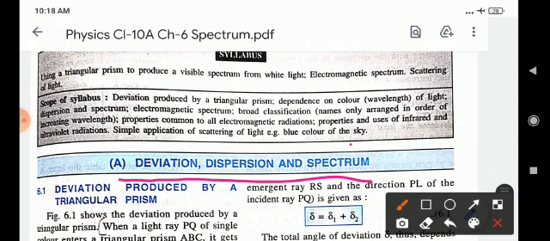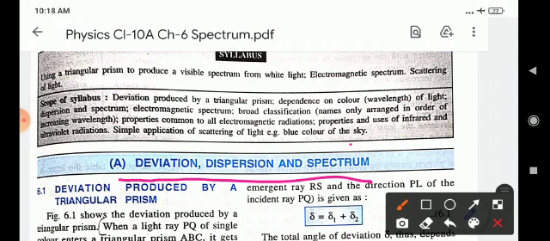The actual meaning of deviation is this: when a light ray enters one refracting surface of the prism, it bends towards the normal, and when it emerges out of the other refracting surface, it bends away from the normal. The angle between the incident ray and the emergent ray is the angle of deviation.